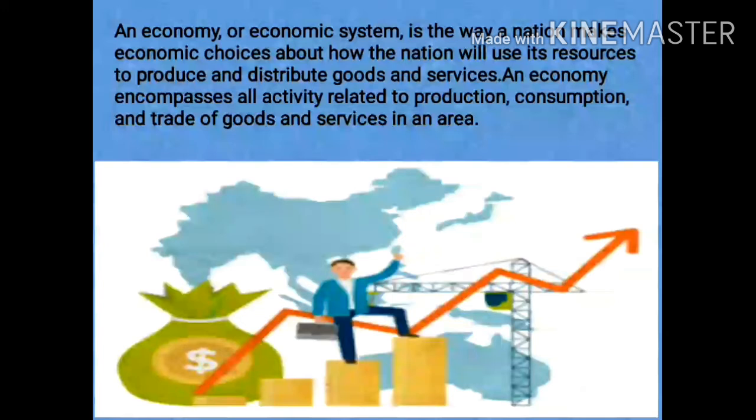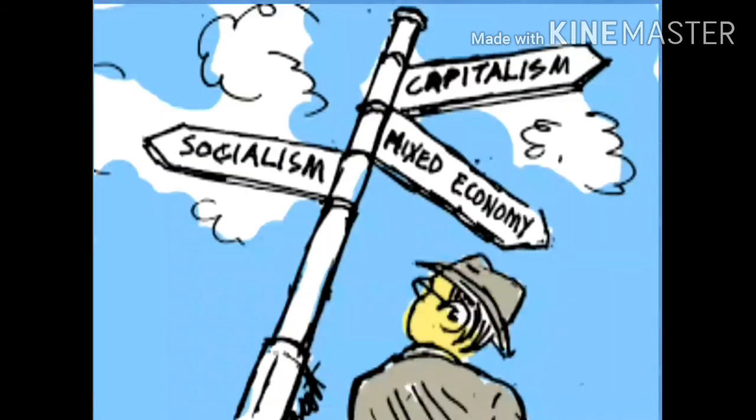And economy includes all the activities which are related to the production, the consumption and trade of goods and services in an area.